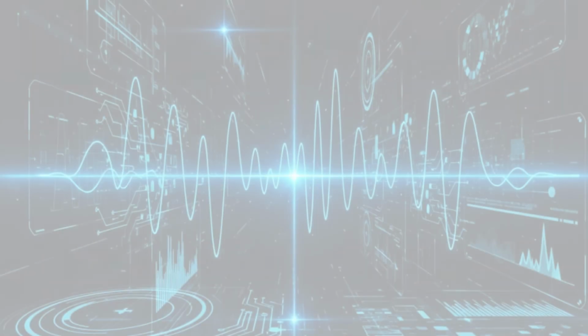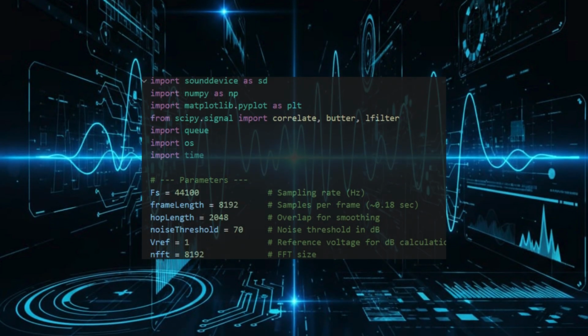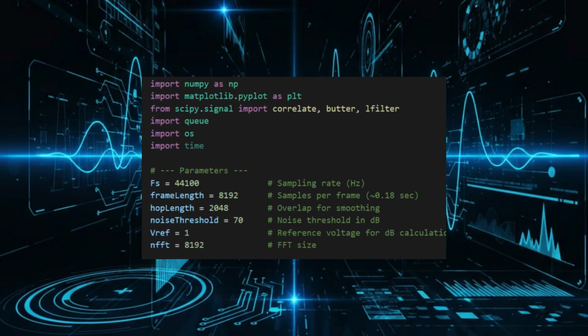Let's start. Now, let's move on to the code explanation, where we will see how our real-time audio spectrum and noise level detector actually works. We are importing three Python libraries: Sound Device to capture live audio, NumPy for quick math calculation, and Matplotlib to visualize our sound wave. Then we set our sampling rate and duration, basically how fast and how often we record sound. Finally, a noise threshold is set, that's the limit beyond which our system warns us if the environment gets too loud.